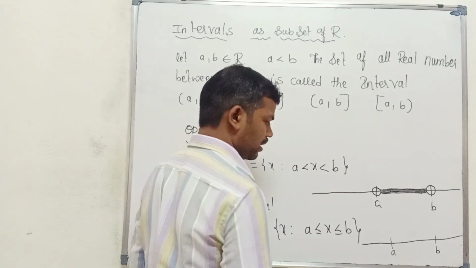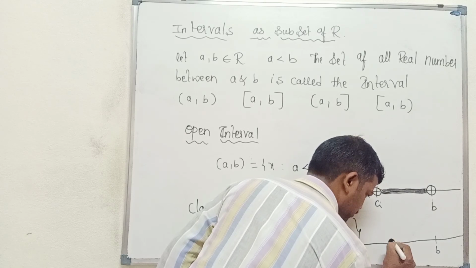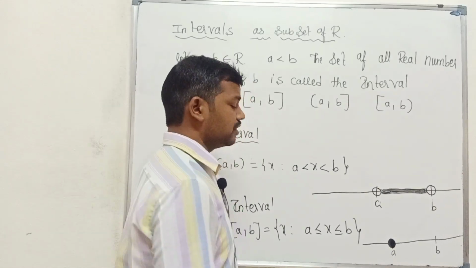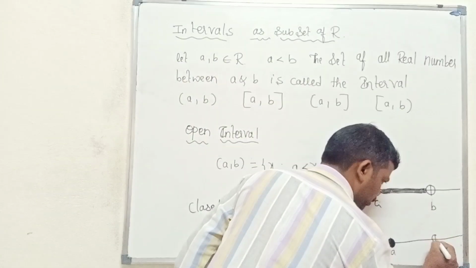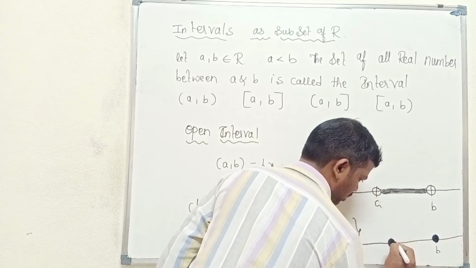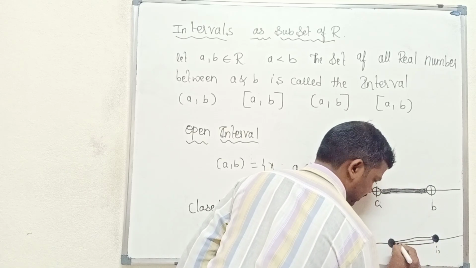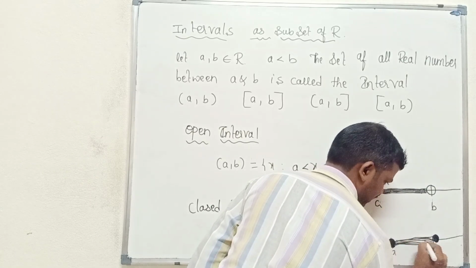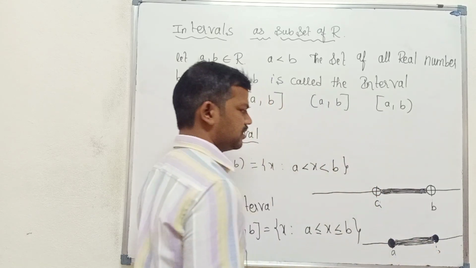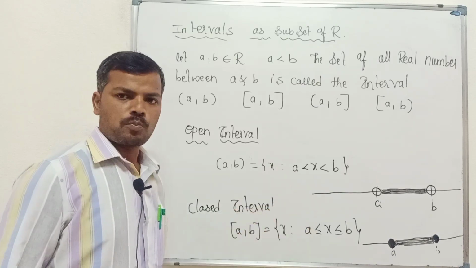Including means we have to darken the circle. a is included, so we darken that circle, and b is also included, so we darken that circle too. Now we join them. This is the representation of the set on the number line. So this is the way of representing the closed interval and the open interval.